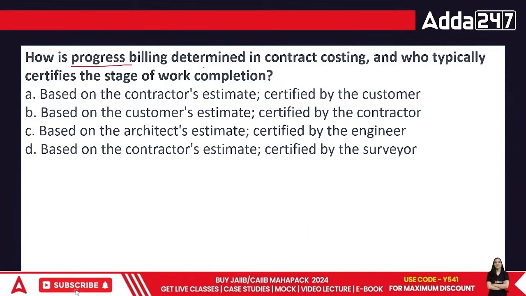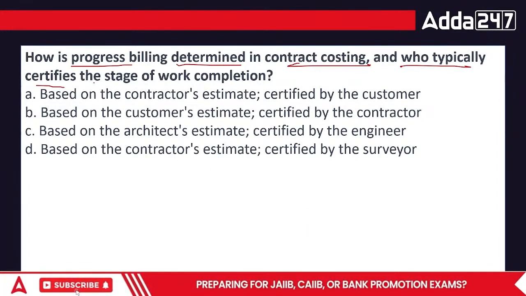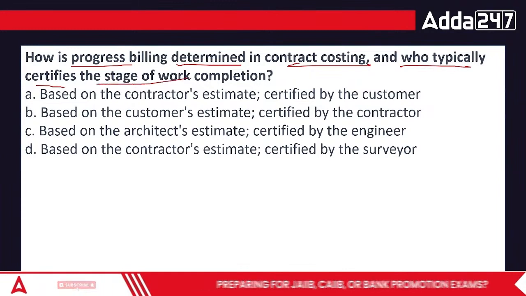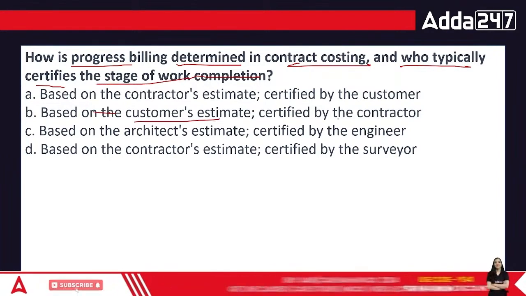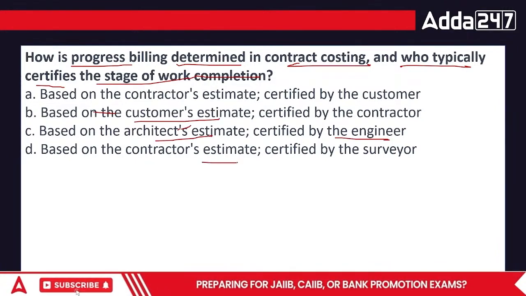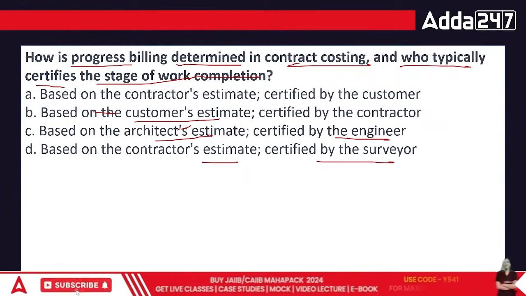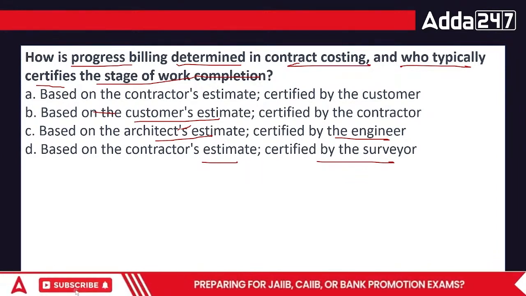How is the progress billing determined in contract costing? Who typically certifies the stage of the work completion? Based on contractor's estimate and certified with the customer, contractor, architect and engineer, then estimate as well as surveyor. What's the answer according to you?